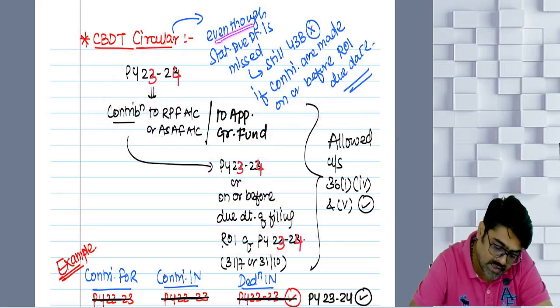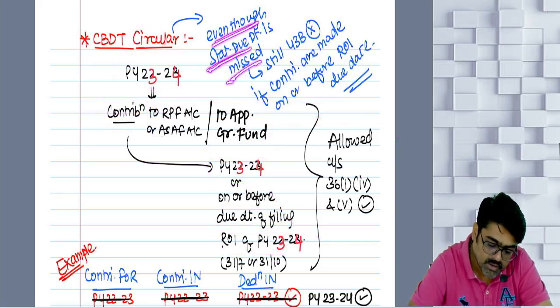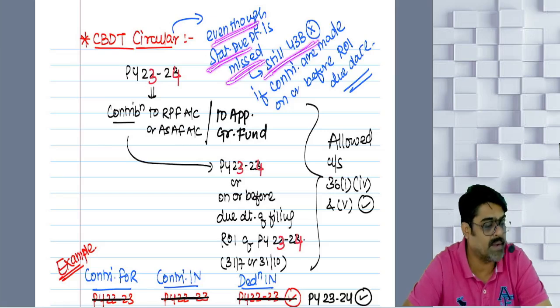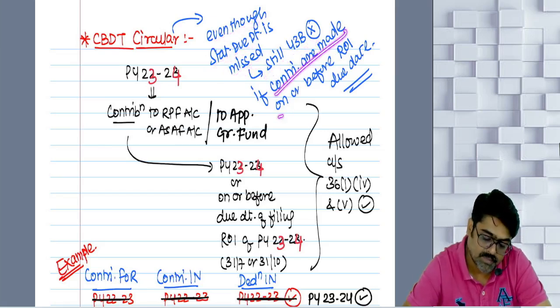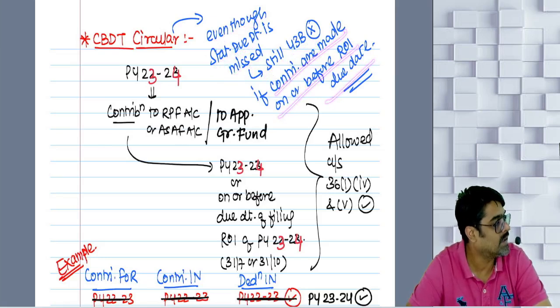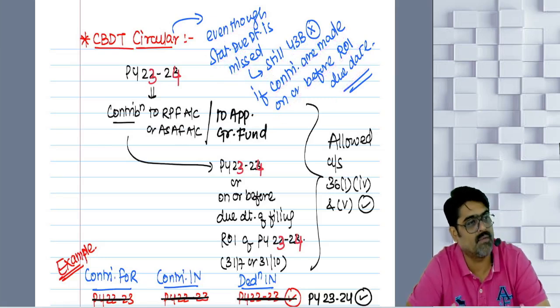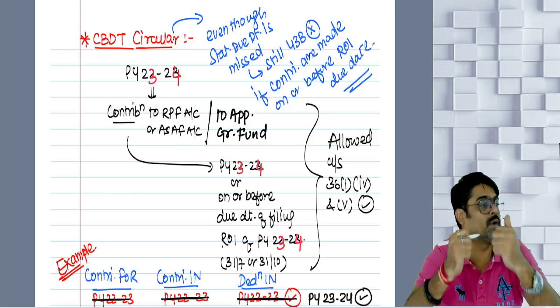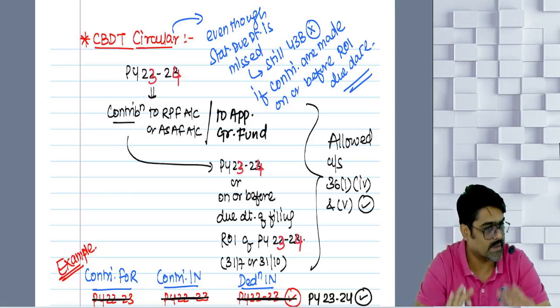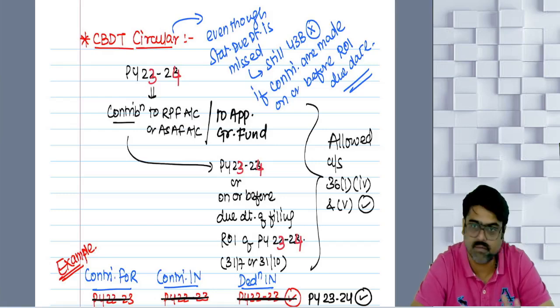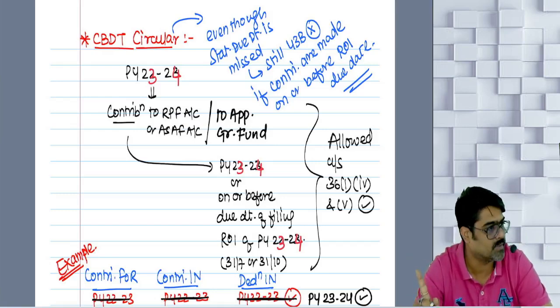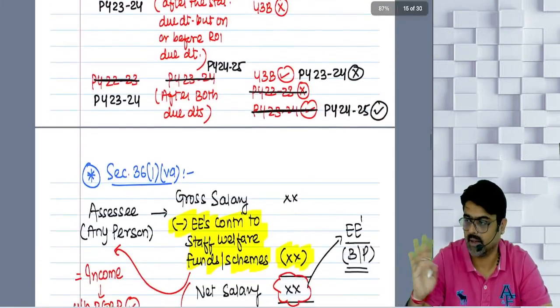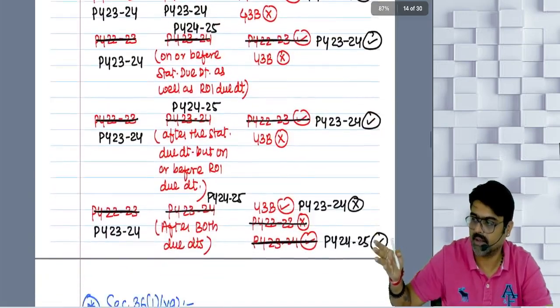So even if the statutory due date is missed, still 43B will not be attracted if the contributions are made on or before the due date of filing ROI. 43B will be attracted only if the statutory due date is missed and the ROI due date is also missed, and until that day the contributions are not made. Yes or no? Only then 43B will be attracted. This is what I have explained. And a few examples I have already given like this.